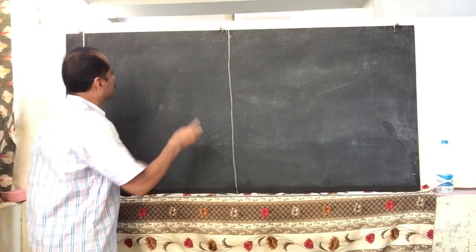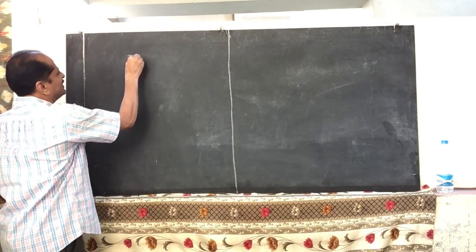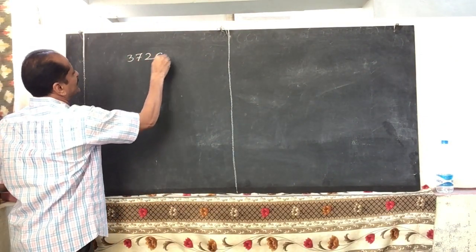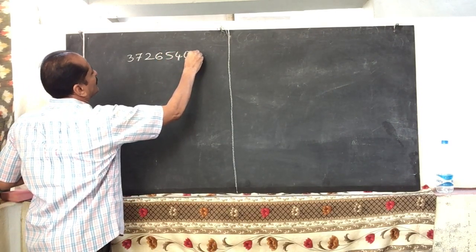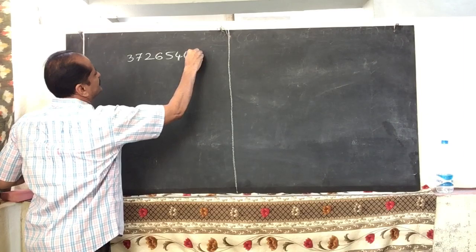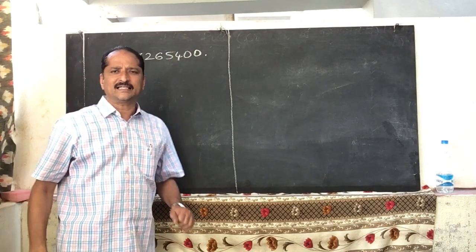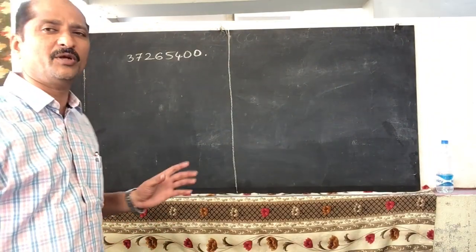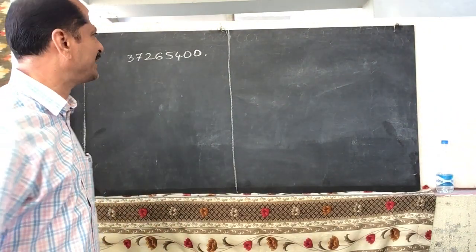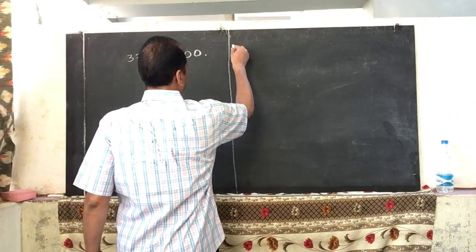Now, for example, you take here 3726540. Let us take this example. How many digits does this number have, and is it divisible by 2, 3, 4, 5, 6, 7, 8, 9, 10 and 11? Then you can check using the divisibility rules.